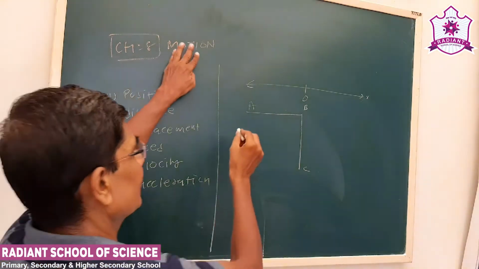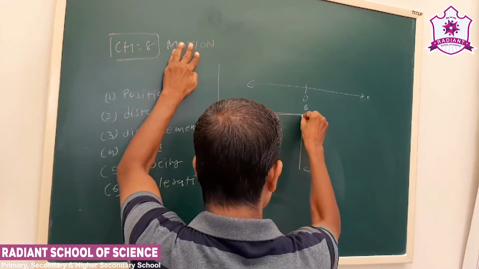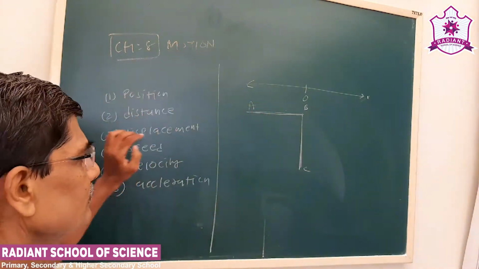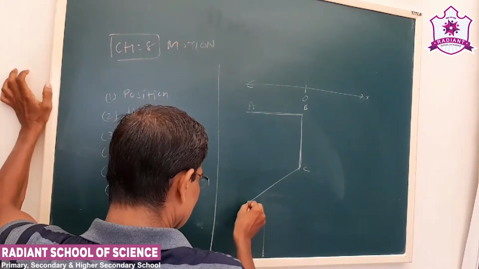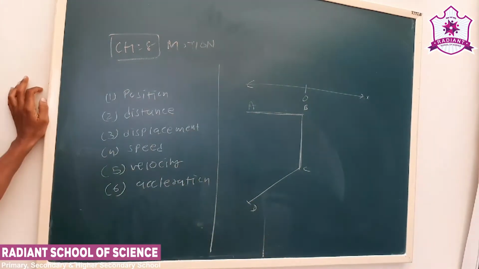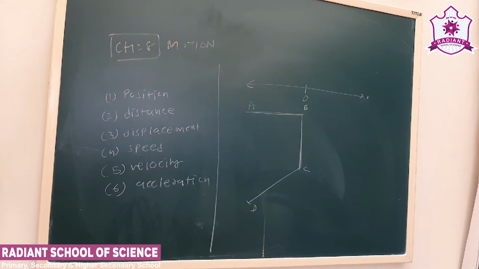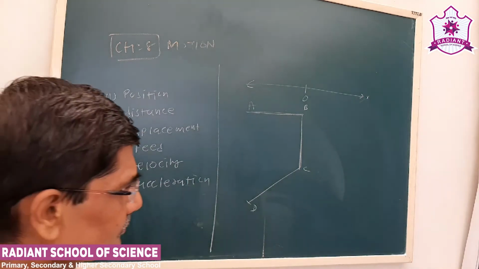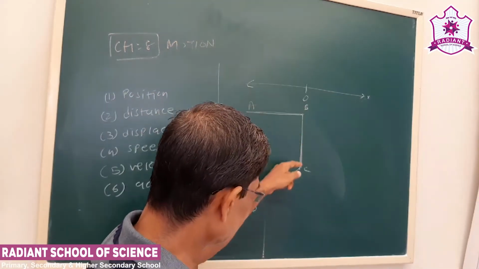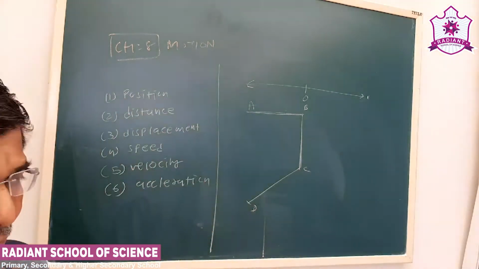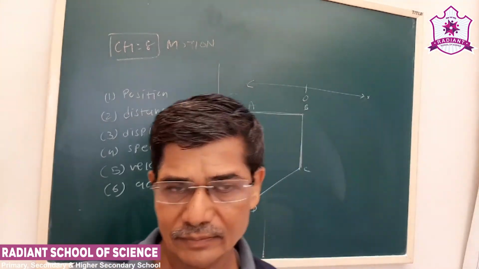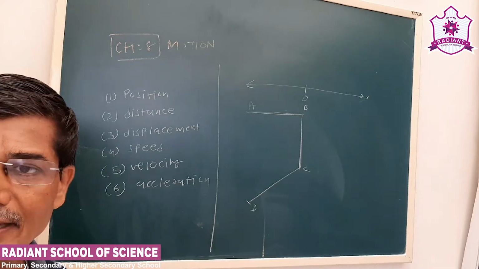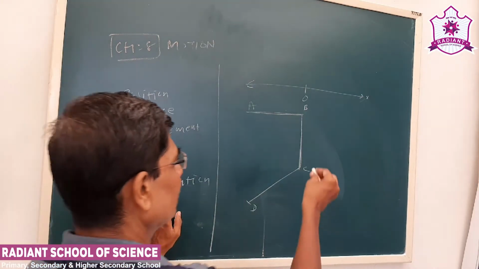This AB is a straight path, BC also is a straight path. Suppose the person moves like this in CD, this also is a straight path. You will say this is a straight line, this is also a straight line, but they do not move in one particular direction.